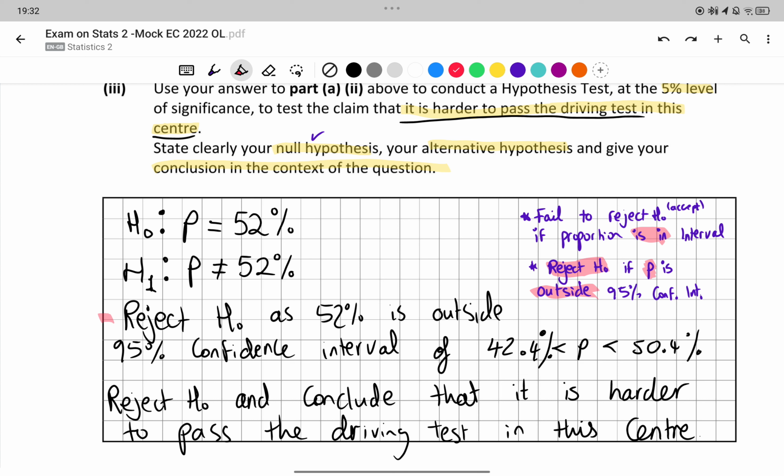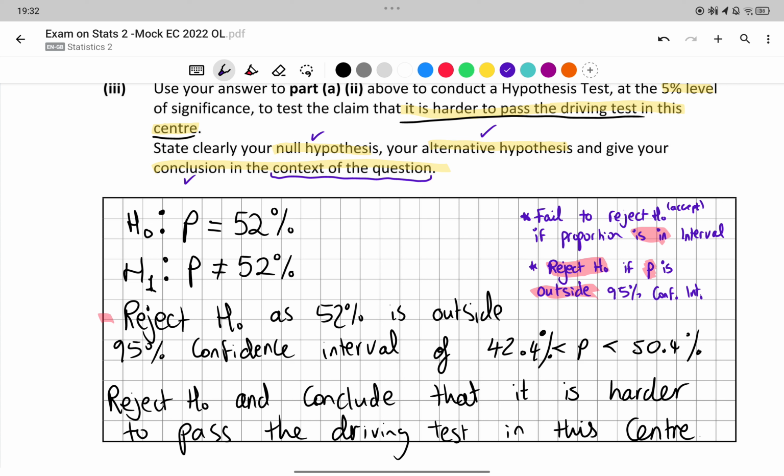And then, so I've done the alternative hypothesis, I've given a conclusion, but it's not in the context of the question, so I need to do that now. I'm rejecting the null hypothesis, and I conclude that it's harder to pass the driving test in this centre because from our sample, it's between 42.4% and 50.4% pass rate in this centre, but nationally the pass rate's 52%, so it's harder, and that's important that you understand that.